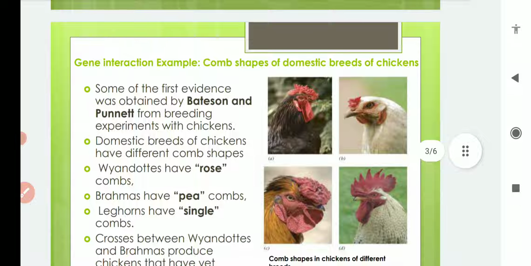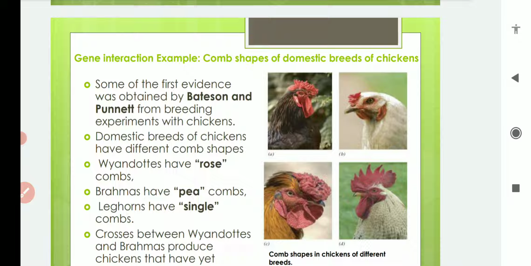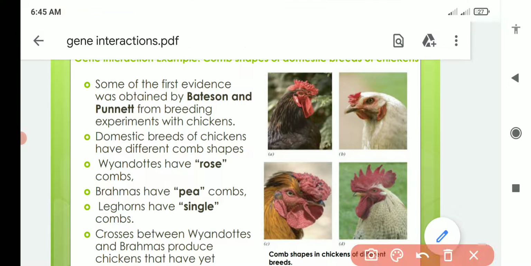An example of this gene interaction is comb shape of domestic breeds in chicken. First of all, this gene interaction was discovered in breeds of chickens, in their comb shape. Basically, it is one of the first pieces of evidence, obtained by Bateson and Punnett from breeding experiments with chicken. These two scientists, Bateson and Punnett, experimented with these chicken breeds, and they found out that the